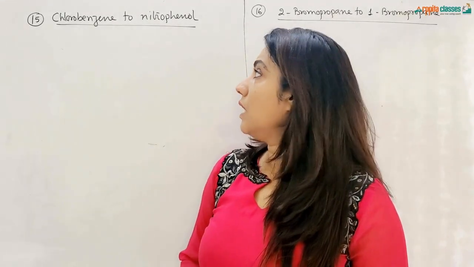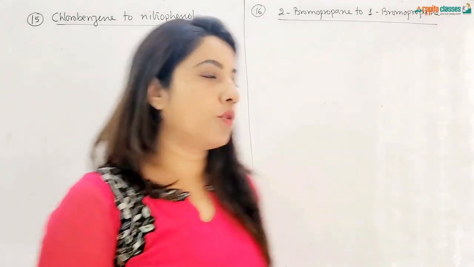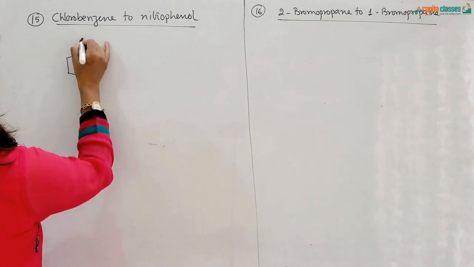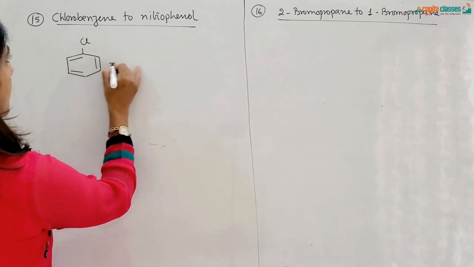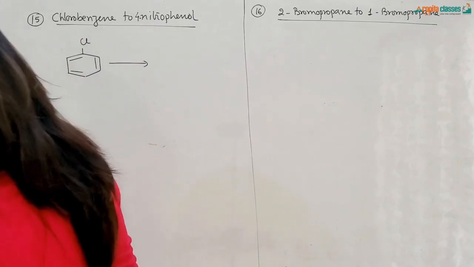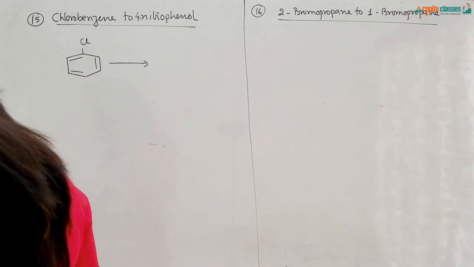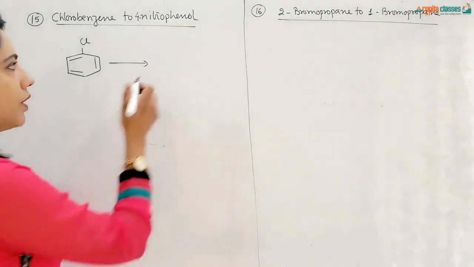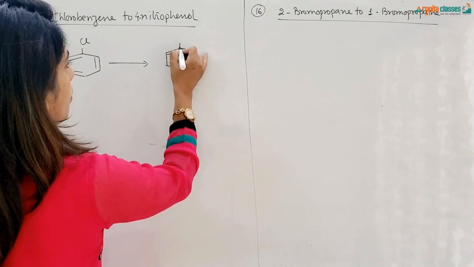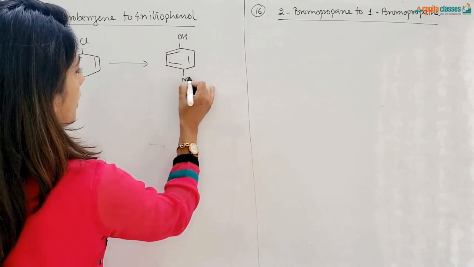Question number 15, it is from chlorobenzene to nitrophenol. Let us draw the structures. Chlorobenzene is this. From here we have to get 4-nitrophenol. Just let me check. Yes, it is para-nitrophenol or 4-nitrophenol. The position has to be mentioned. So it is OH over here and NO2 over here.